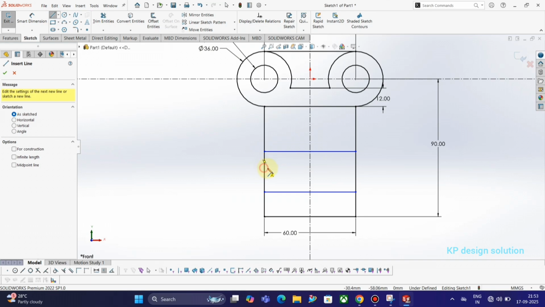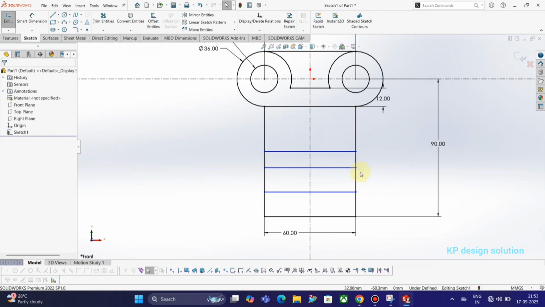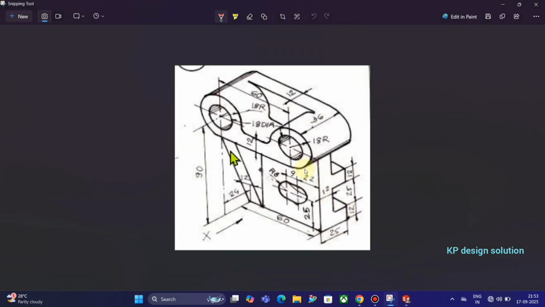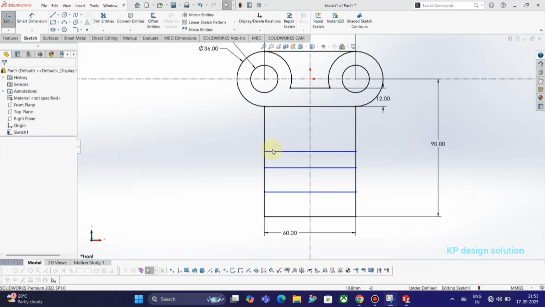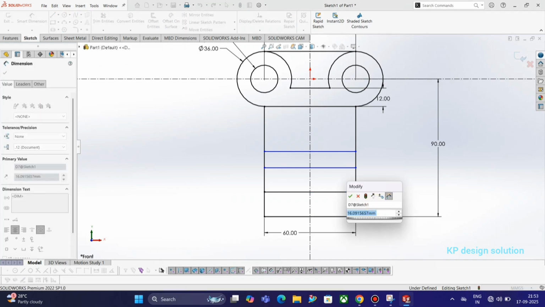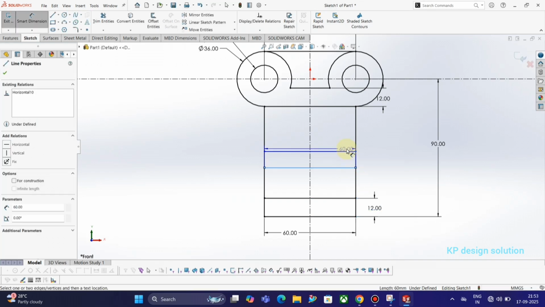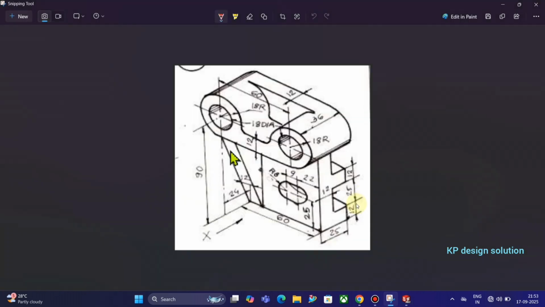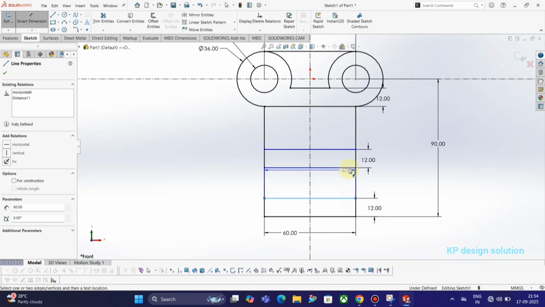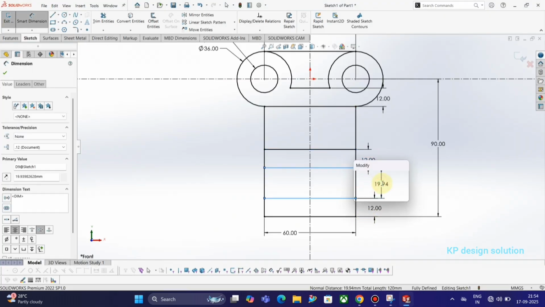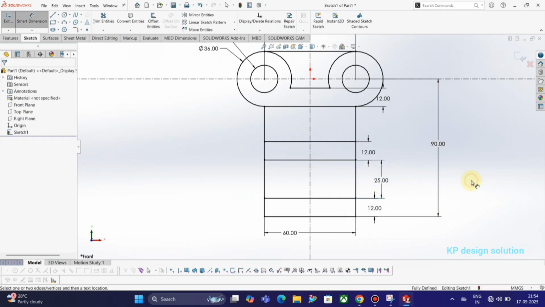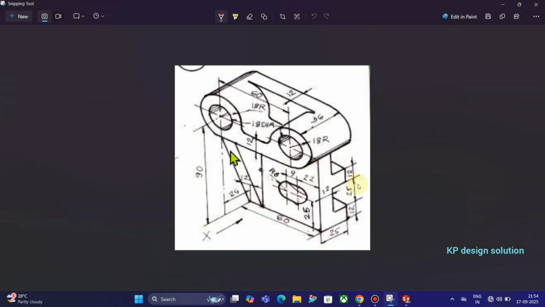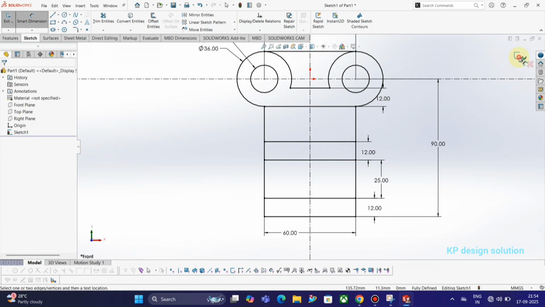We take a line, take a distance, and this distance is 12, gap is 25, bottom is again 12, and this distance is 12, and this distance is 25.